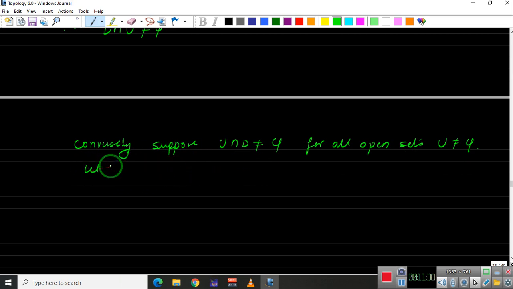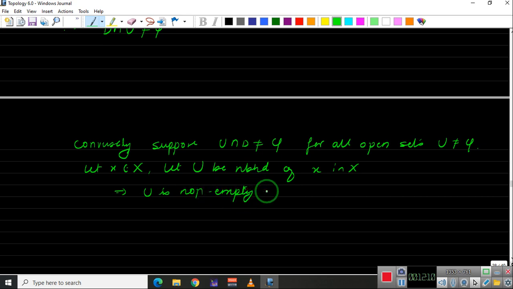Let x belong to X, be our point, and let U be a neighborhood of x in X. So since U is a neighborhood of x, U is open, and that implies U is a non-empty open set in X, and by our hypothesis U intersection D is non-empty.